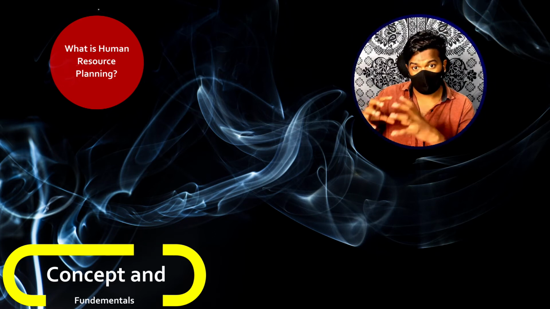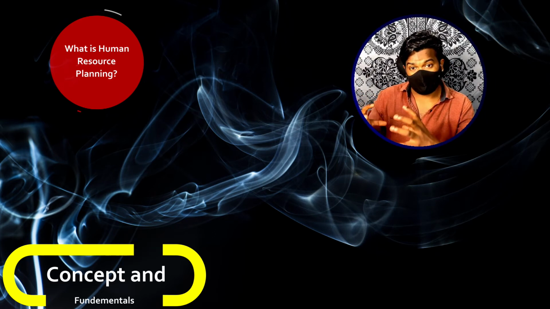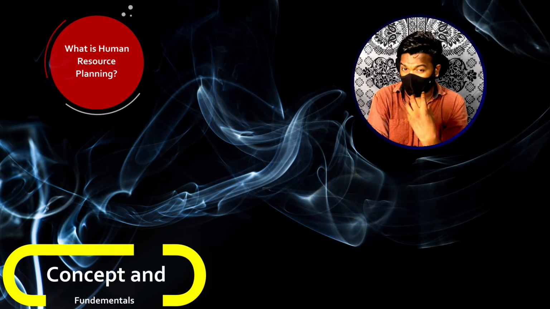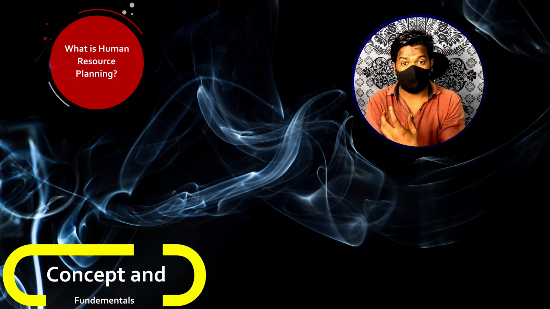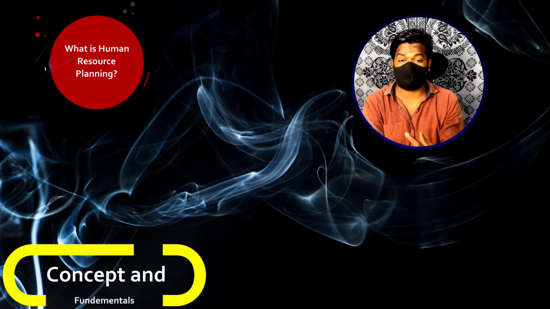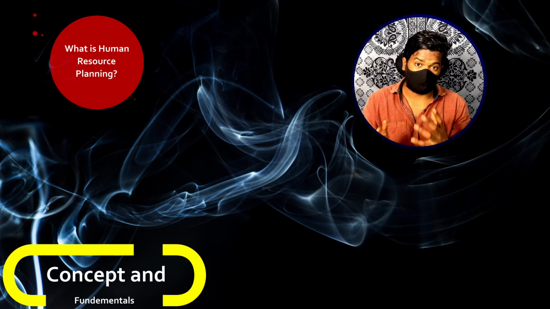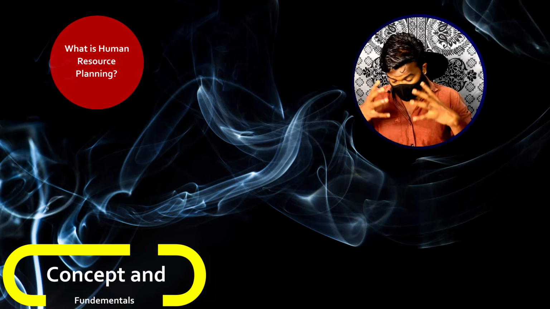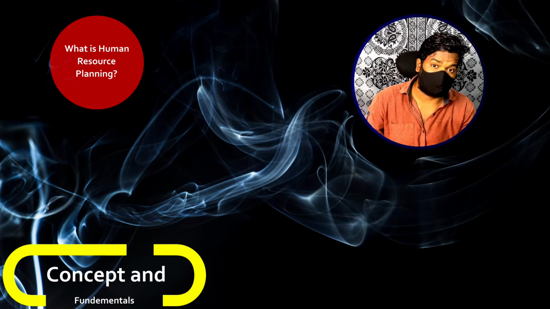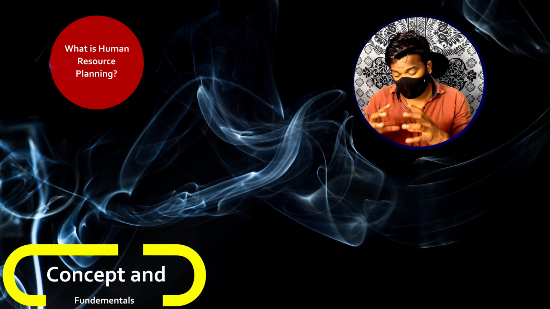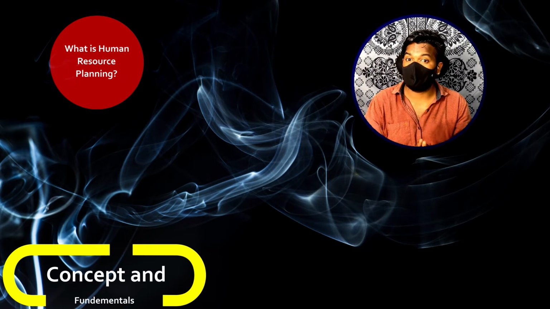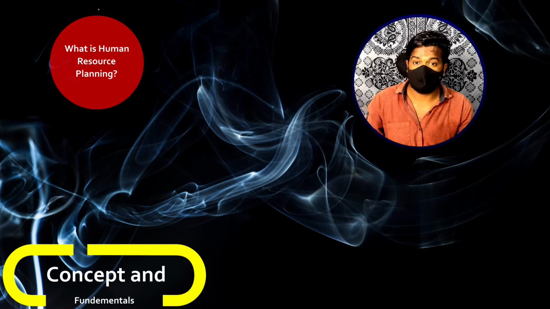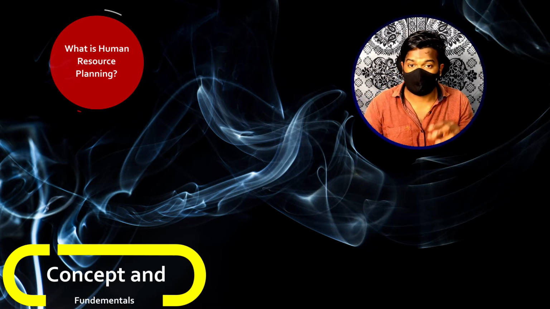That means basically this concept of human resource planning is a strategic analysis of the human resource in an organization. That means the planning related to what quantity of human resource is required, or what quality of human resource is required. Quality in the sense the knowledge, the skills, the capabilities and all these things. And the planning related to at what time the human resource is required, and at what place the human resource is required. In this way, planning related to the entire human resource in an organization comes under this concept called human resource planning. So basically human resource planning in simple terms is planning related to human resource in an organization, right?